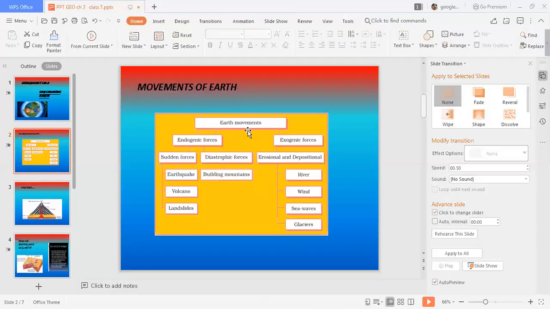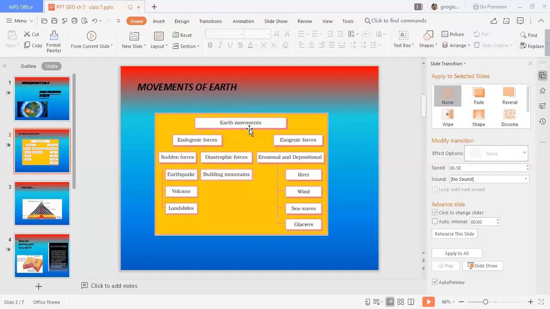There are some movements inside the earth. When we talk about movement inside the earth, there are mainly three types: first is converging movement, second is diverging movement, third is transform movement. When two plates come toward each other, that causes the converging movement. When these plates move far away from each other, that is known as the diverging movement. When they slide past each other, that is known as the transform movement. These movements occur inside the earth.